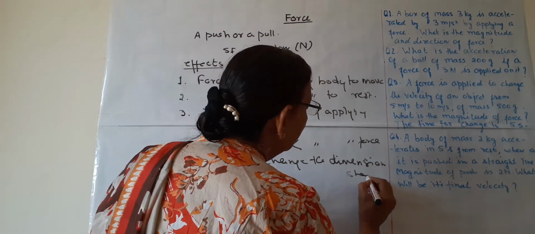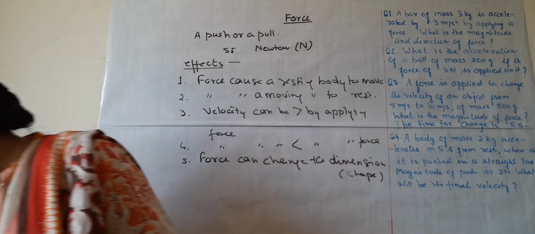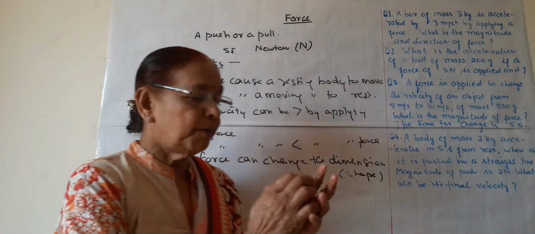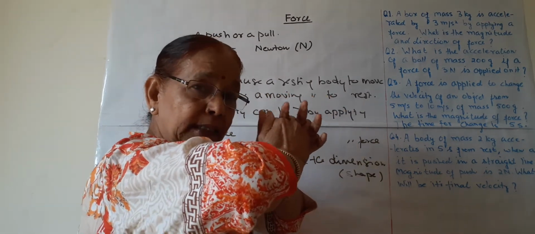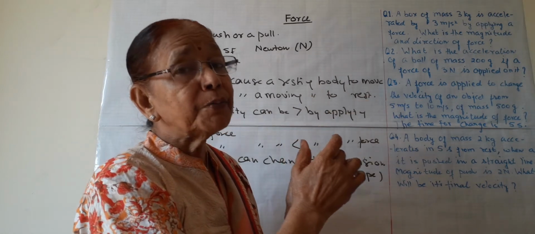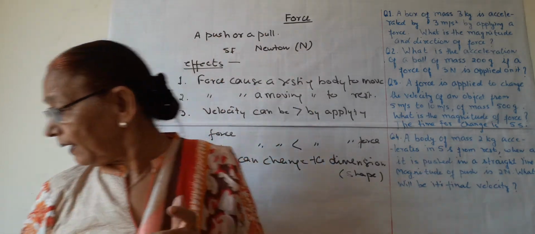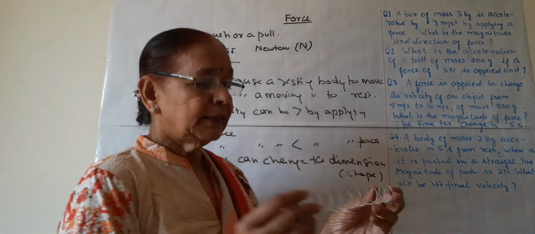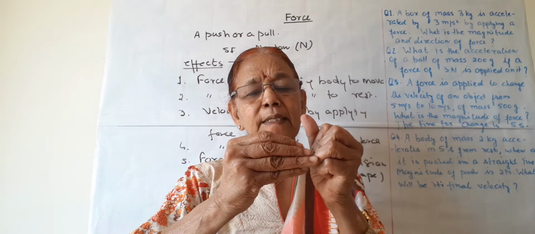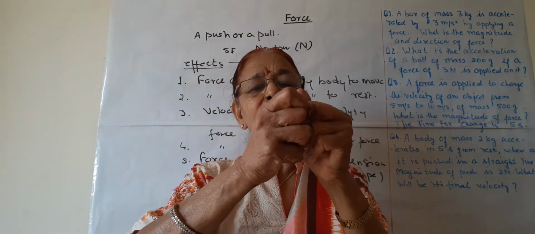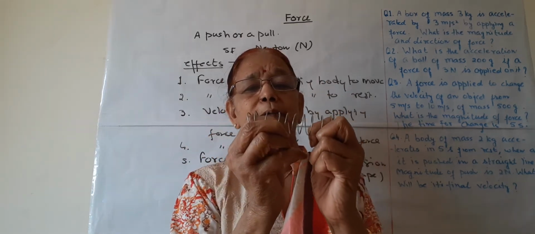Dimension means shape of the body. So by applying force, suppose I have a ball. If we press this ball from both the hands in opposite directions, if it is a soft ball, then it will be pressed and its shape changes to oval. Like a spring: if force is applied on this spring from both the sides, its dimension changes. It becomes smaller.